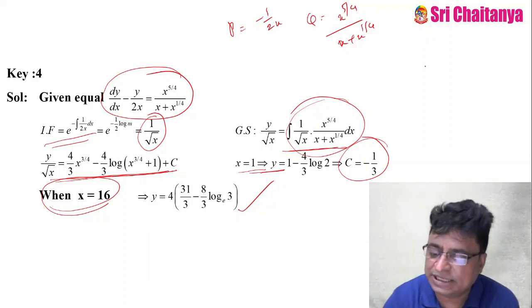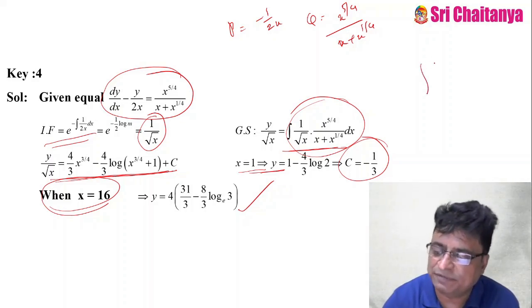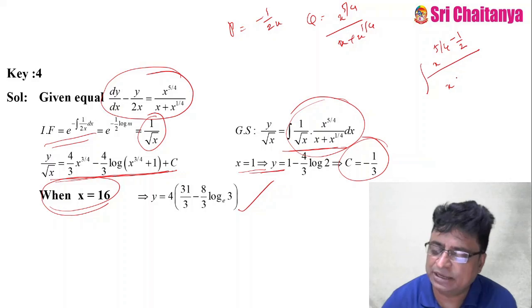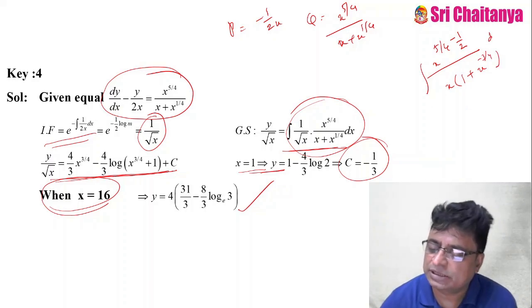Actually, the integration, after simplification, is x power 5 by 4 minus 1 by 2 by, you take x as common, 1 plus x power 1 by 4 minus 1, that means 1 by 4 minus 1 is minus 3 by 4, of course dx.